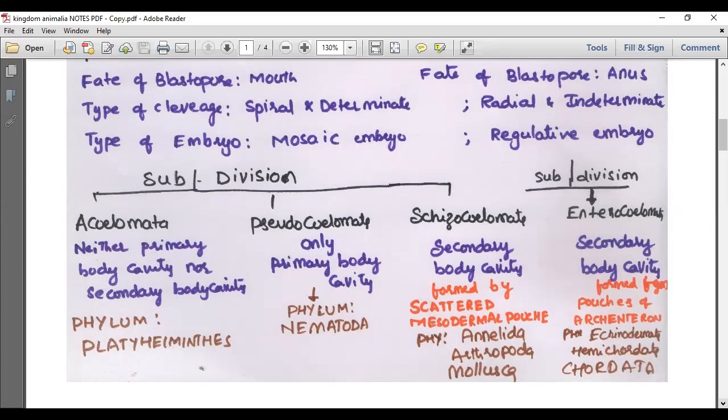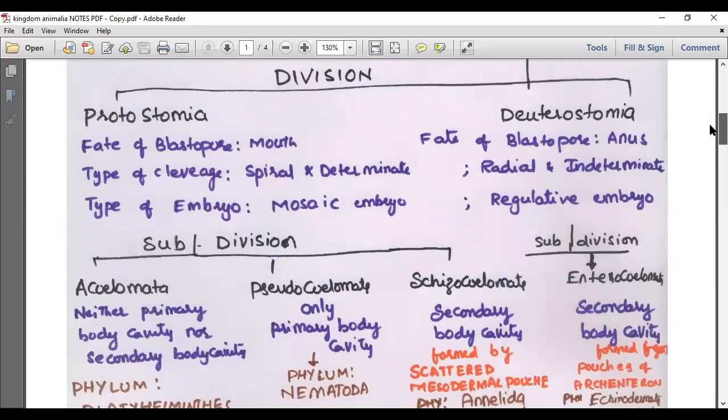Eucoelom includes two, schizocoelom and enterocoelom. Then the secondary body cavity formed from the pouches of archenteron, enterocoelomata: Echinodermata, Hemichordata, Chordata. But the enterocoelomata subdivision belongs to Deuterostomia, isn't it? This is the total story of coelom, the body cavity.